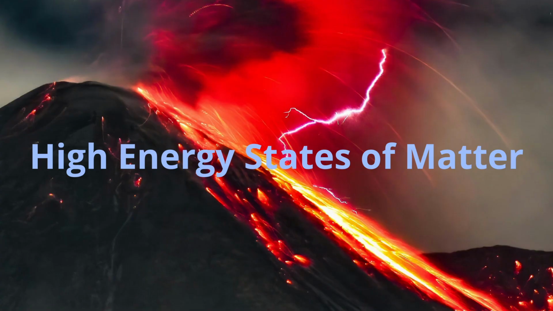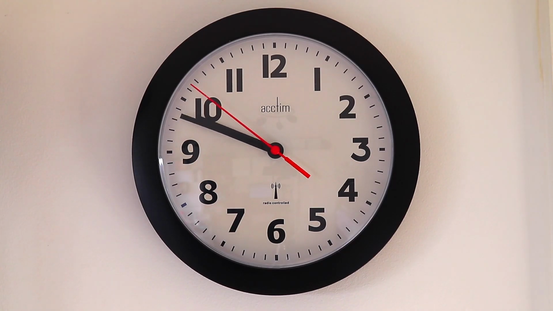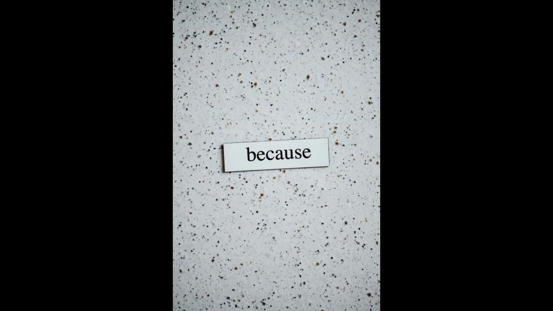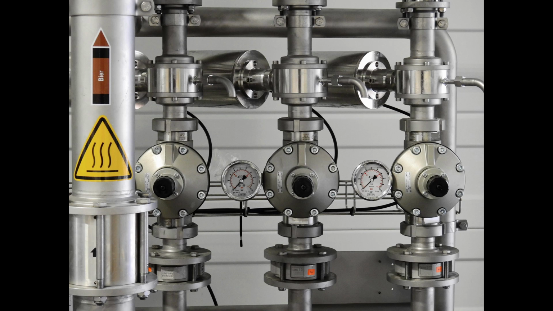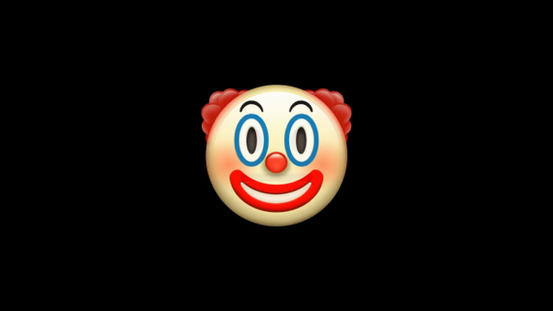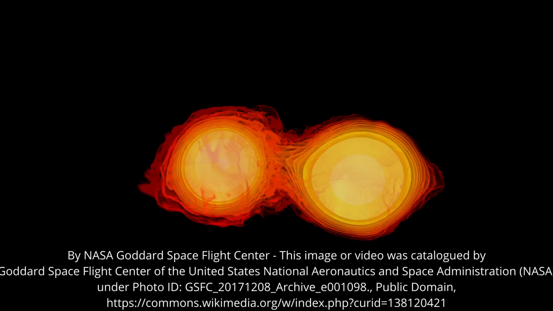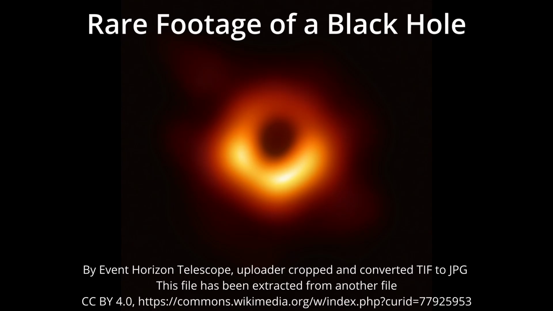Okay, now onto the hot topic of high energy states of matter. The first high energy state of matter we have is degenerate matter. Earlier we talked about normal matter, but due to incredibly high pressure, the kind you would find in the middle of neutron stars, matter goes through a sort of transition to become degenerate matter. This type of matter is what neutron stars, white dwarfs, and even black holes are made of.